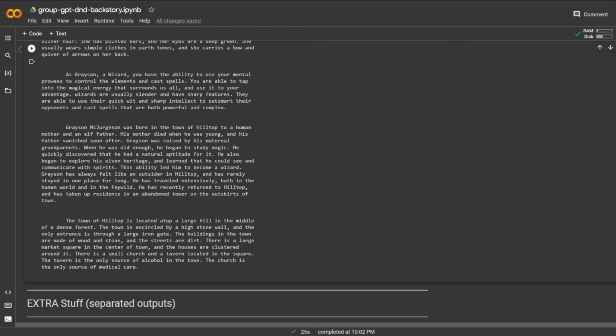He also began to explore the elven heritage and learned that he could see and communicate with spirits, an ability that led him to become a wizard. Grayson always felt like he was an outsider in Hilltop and has rarely stayed in one place for too long. He has traveled extensively, both in the human world and the Feywild. He has recently returned to Hilltop and has taken up residence in an abandoned tower in the outskirts of town.